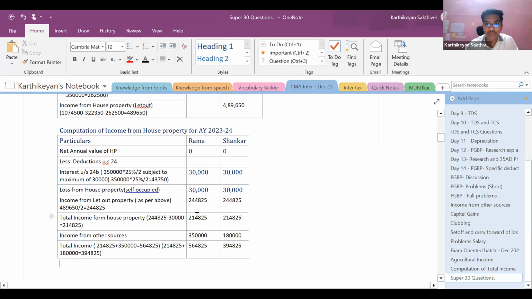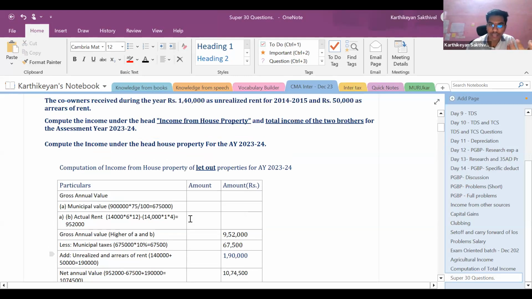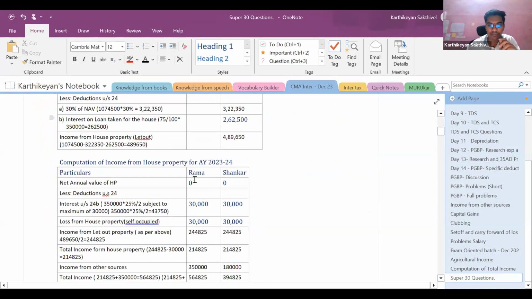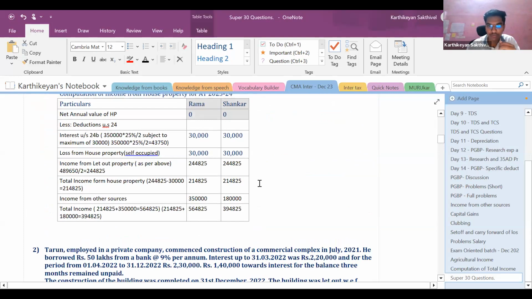So one point which we should just remember here is, in our subjects and even in the act, it is said that you can claim two house properties as self-occupied properties, correct? But to claim that, it should actually be self-occupied by you or your parents. If it is let out, you cannot ask for the self-occupied concession, which gives you the net annual value of the property as 0. So for a property to be considered as self-occupied property, in the act we have two concessions for two house properties which can be claimed as self-occupied properties.